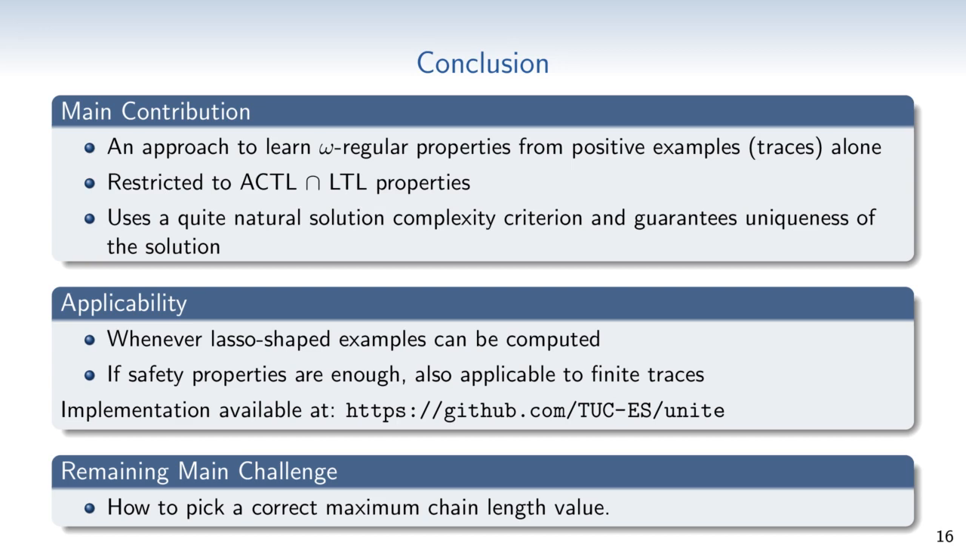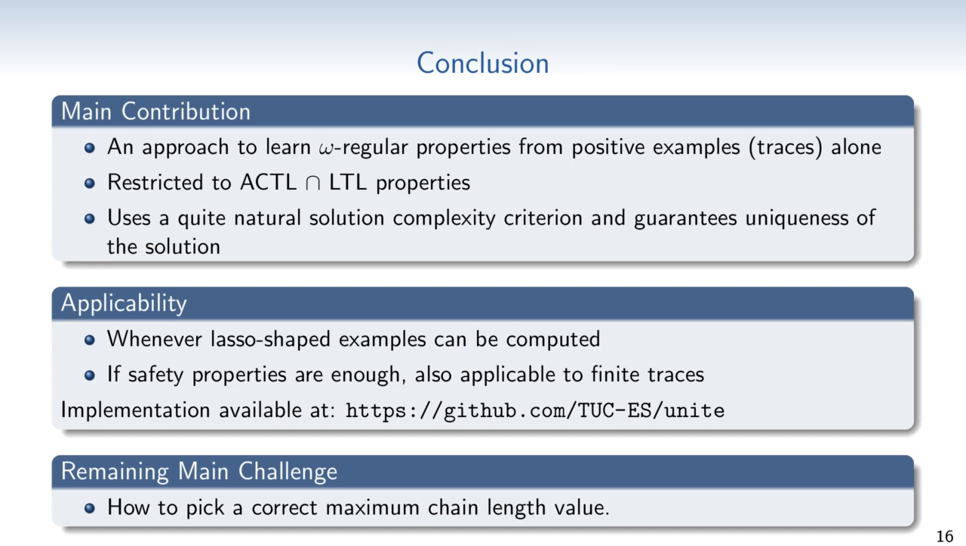When, for example, the traces come from the simulation of a hard-to-analyze system, it is easy to detect that the system state is the same as before, and hence a lasso cycle is closed. However, our approach is also applicable when only finite traces are available. Only safety properties can be learned then, and it is easy to restrict our approach to safety properties by appending lasso cycles with a dummy letter to the positive examples. For full generality, we however focused on general ACTL intersected LTL in this work.